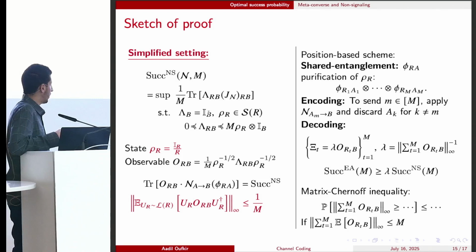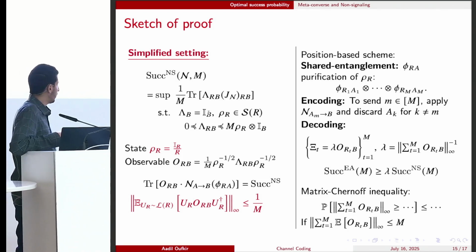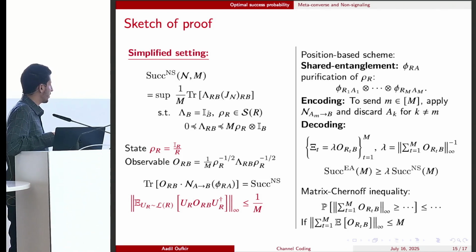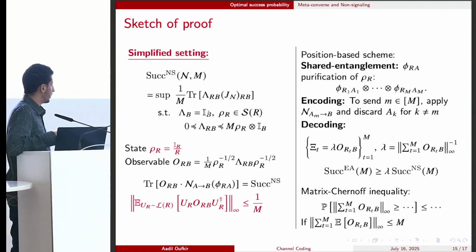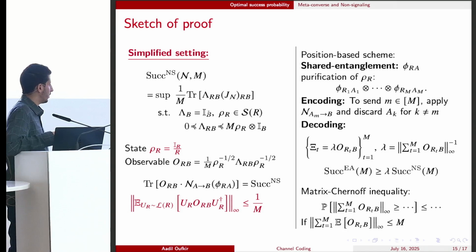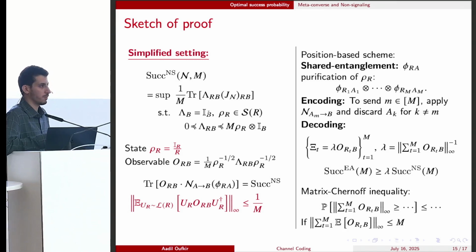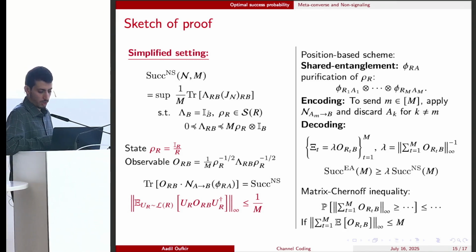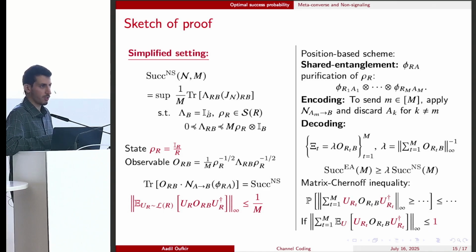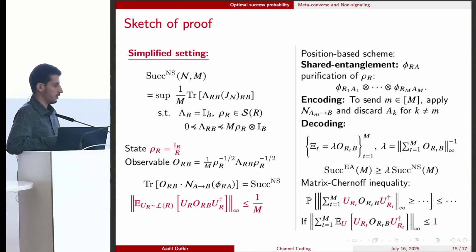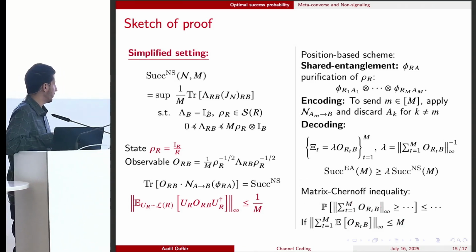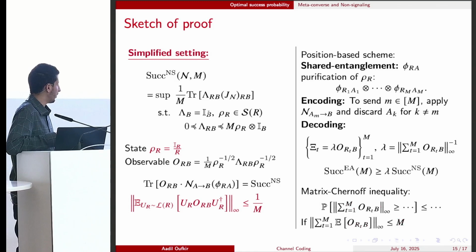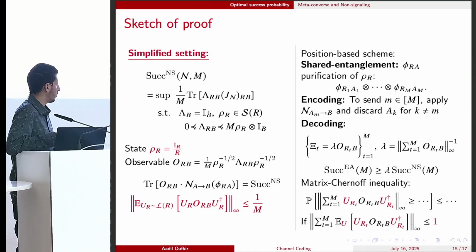Now this constraint implies that the operator norm of the expectation is at most 1 over m, and this is very similar to the assumption of the matrix Chernoff inequality. This suggests conjugating each observable by a random unitary, and instead of this naive upper bound m, we now obtain an upper bound 1, which is better and gives that concentration.